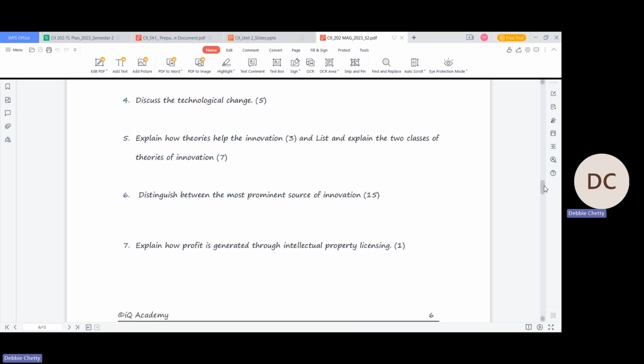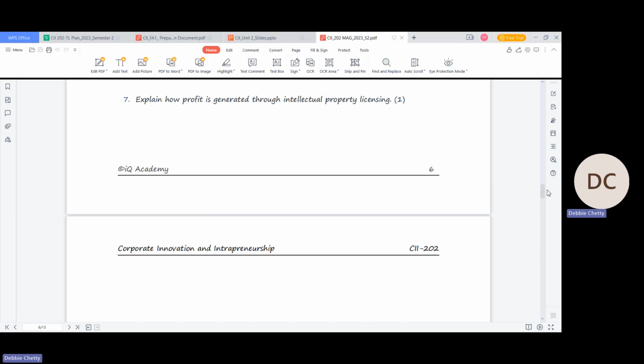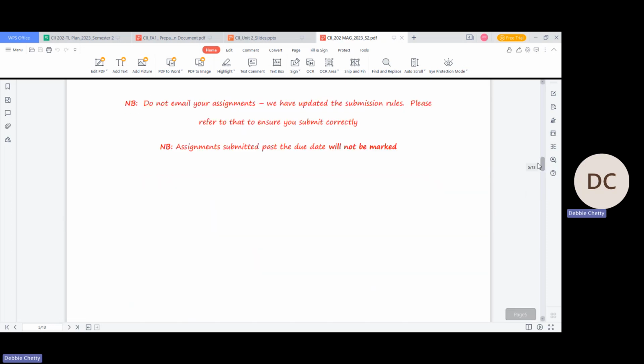So here you can write 1 line, maximum 2 line answer, right, for this 1 mark question. How is profit generated through intellectual property, meaning how do we get profit from intellectual property licensing? And that basically sums up your FA1. So there are 7 long and short questions.